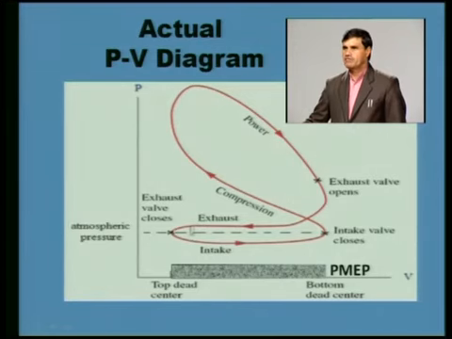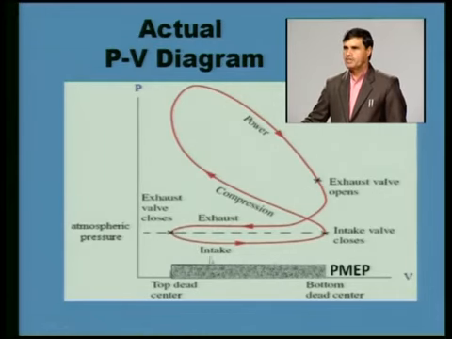Here we will have to give some work input. Here we are obtaining the work output. Here some work input we will have to give for exhausting the burnt products and for taking the fresh mixture into the cylinder. This I have shown: this area of the rectangle is equal to this loop.